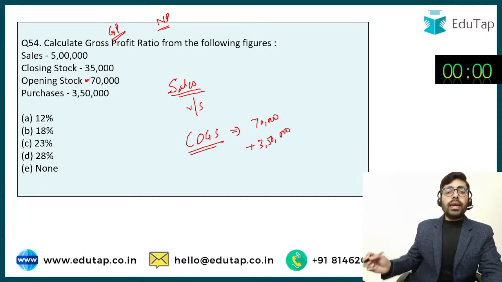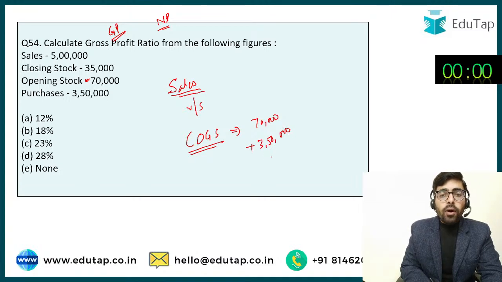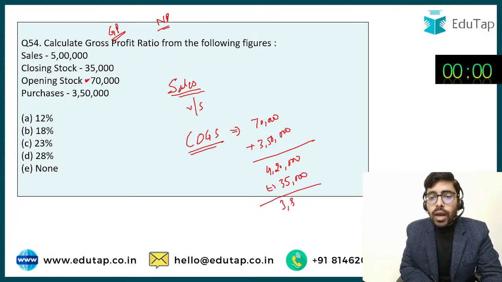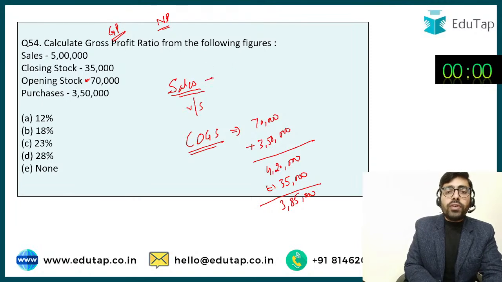So what did Jethalal do? Jethalal had opening LCDs worth 70,000 and he bought 3,50,000 worth of LCDs more during the year. So total LCDs should be 4,20,000. But at the end of the year, he only has 35,000 of LCDs. It means the balance has been sold. So what amount has been sold? 420 minus 35 is going to come out to 3,85,000. Okay, so he has sold LCDs worth 3,85,000, and what did he sell them for? We are given the figure that his sales were 5 lakh. So you sold LCDs worth 3,85,000 for 5 lakh.